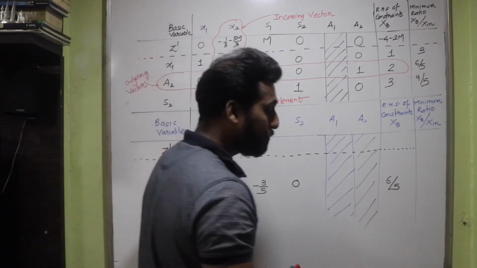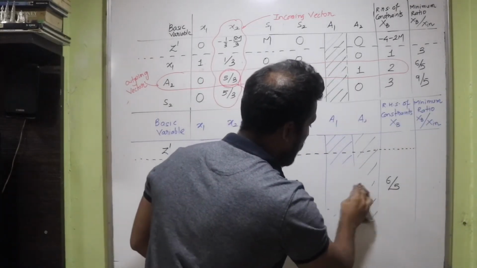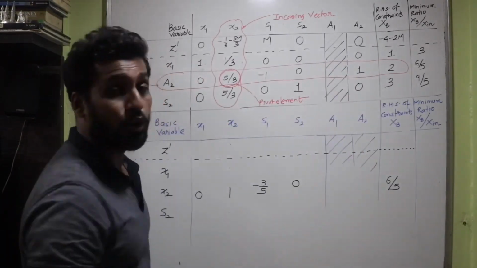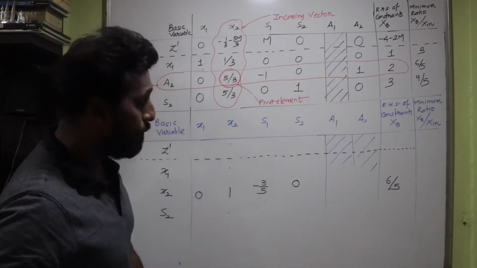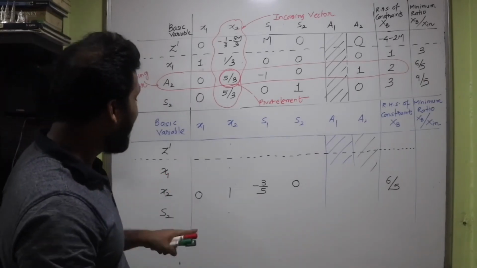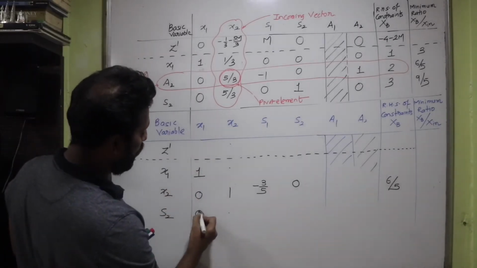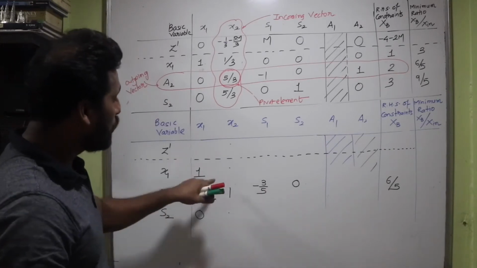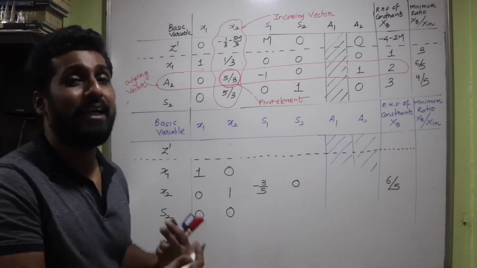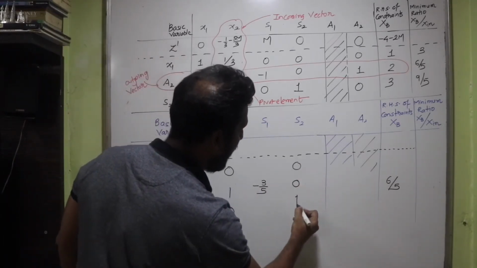So what I'll do, I'm going to make use of the space that is allotted for A1 and A2, because I don't have to do any calculations over here. So I'll use this space to do my calculations for all of the rows. Now I know that X1 is the first basic variable, so it has to look like 1 0 0. So I can blindly write here 1 0 0. Next is X2. It has to look like 0 1 0. So I'm going to write 0 1 and 0. So this will save my time, isn't it? Then S2 is there, so it is going to look like 0 0 and 1.